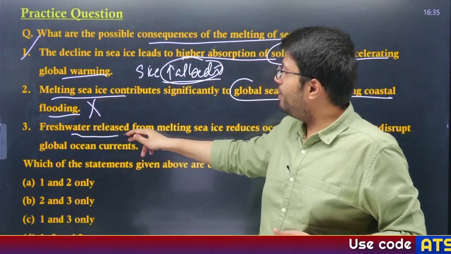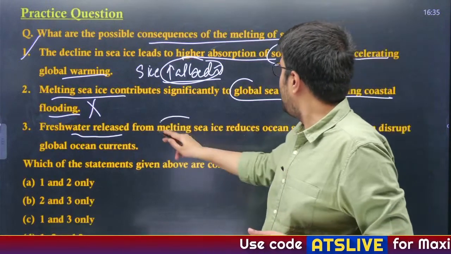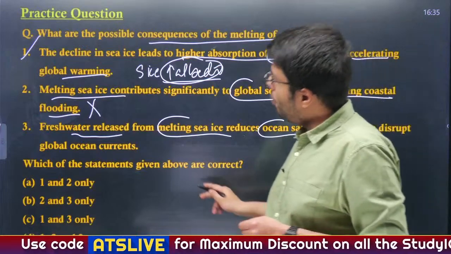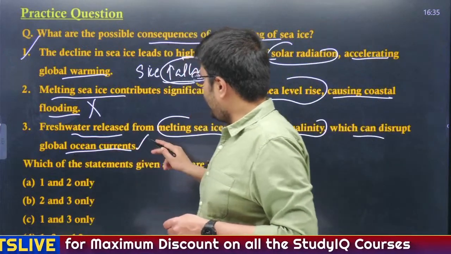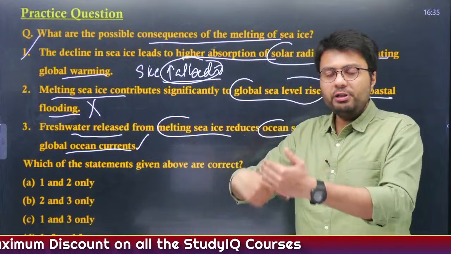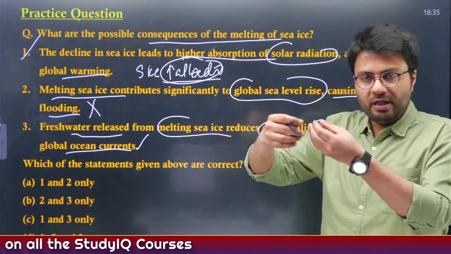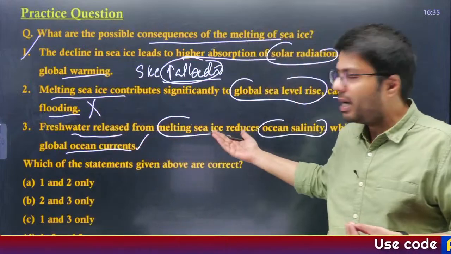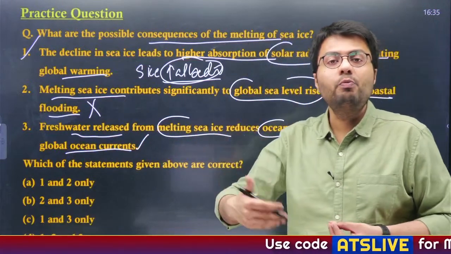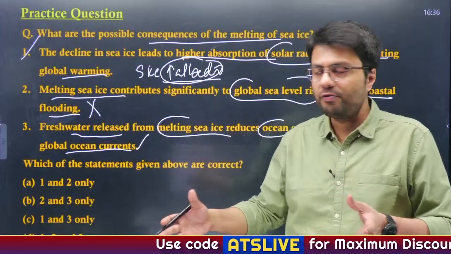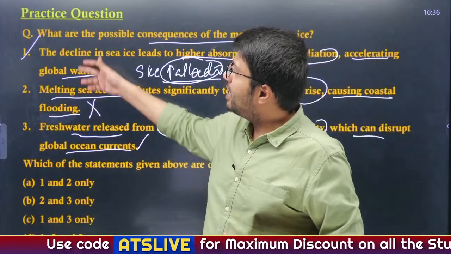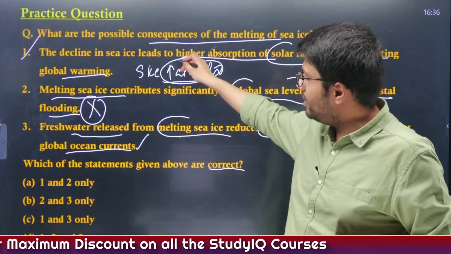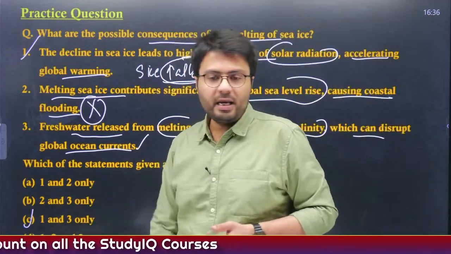Now the third statement: fresh water released from melting sea ice reduces ocean salinity, which can disrupt the global ocean currents. Yes, it is right. I told you, in the circulation of water, as the water becomes more saline, it goes downward. That does not happen in the case of melting sea ice, because it releases more fresh water into the ocean surfaces, right? So the third statement is right, the first is right, the second is incorrect, and we have to identify the correct statement. 1 and 3 are right, so option C here is the right answer.